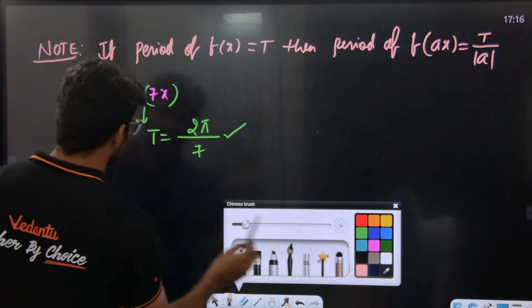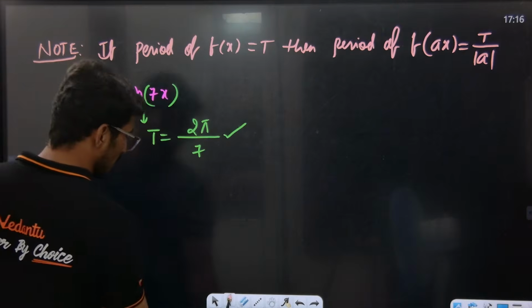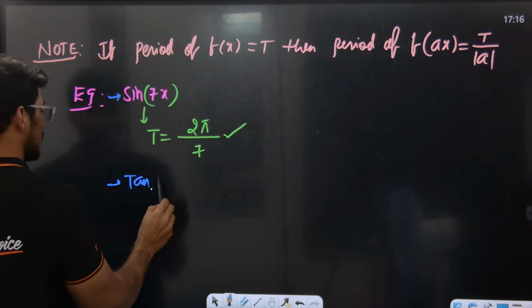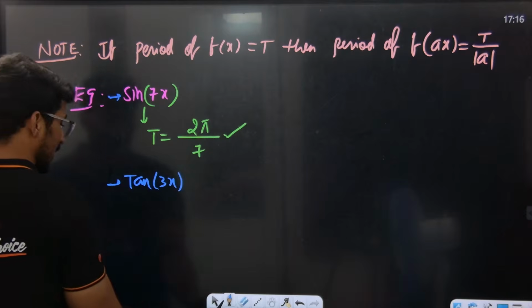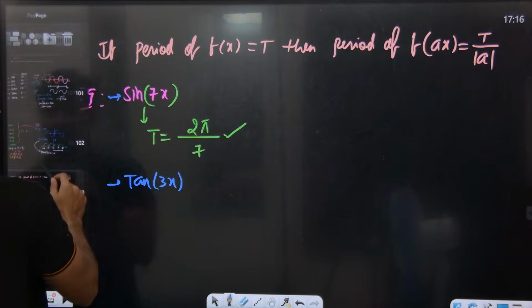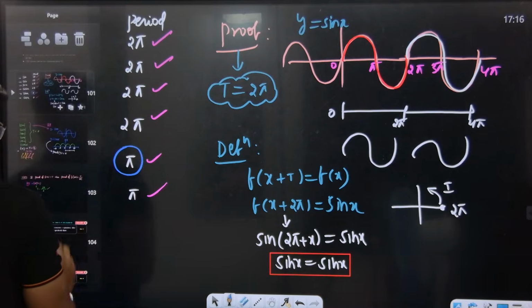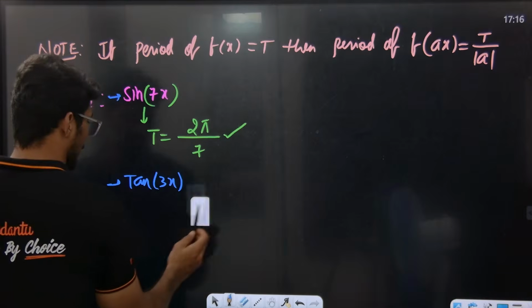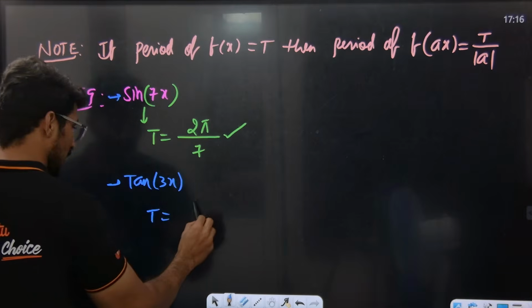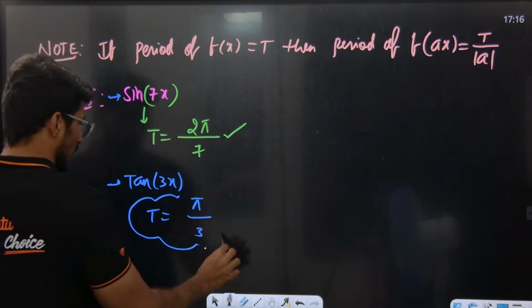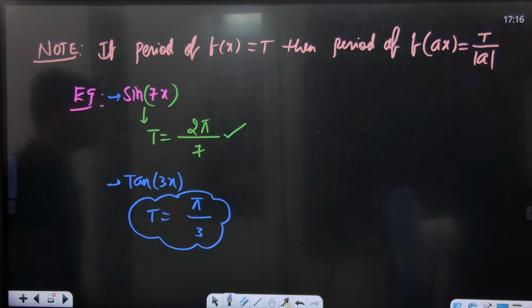So for example, you have something like this. Let's say tan 3x. What is the period of tan? Suresh sir said the period of tan is π. So the period of the tan function is π divided by the coefficient of x. So this is the answer. Hope everybody is getting the point. Yes or no?